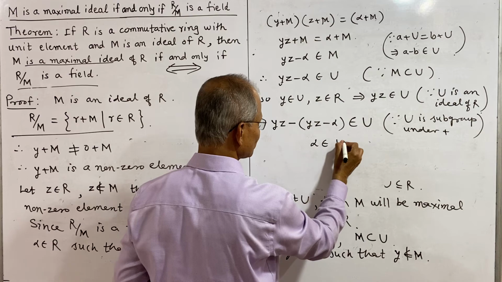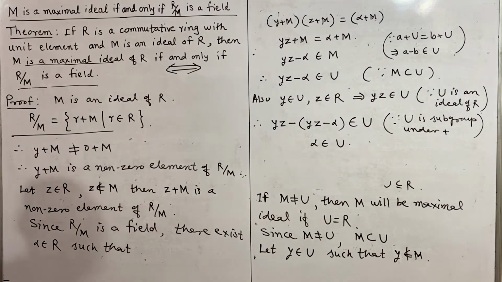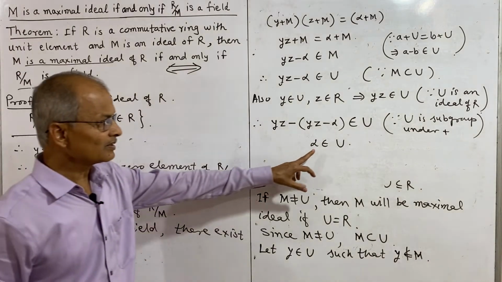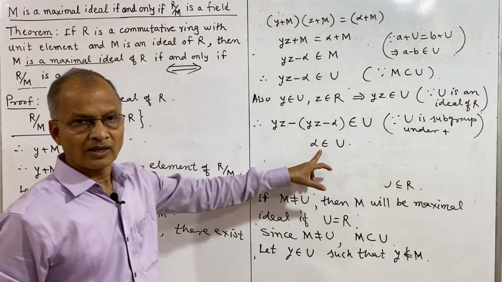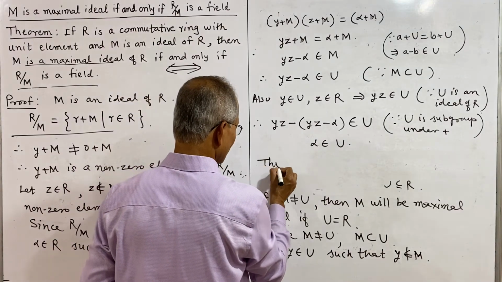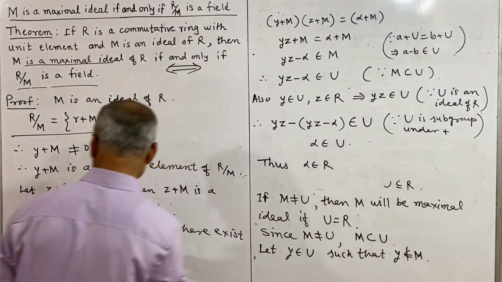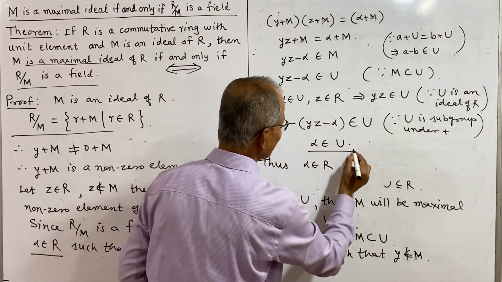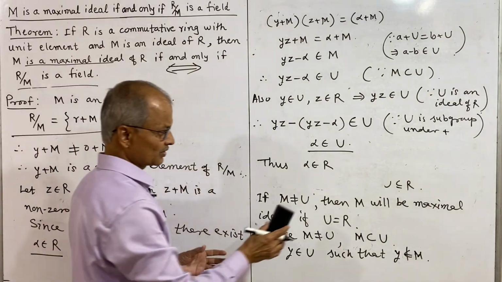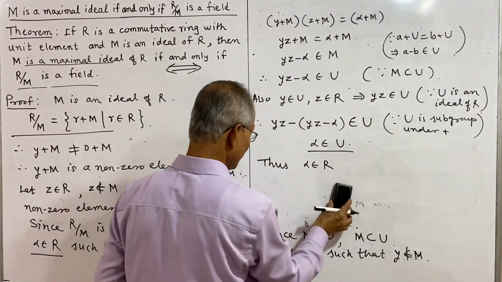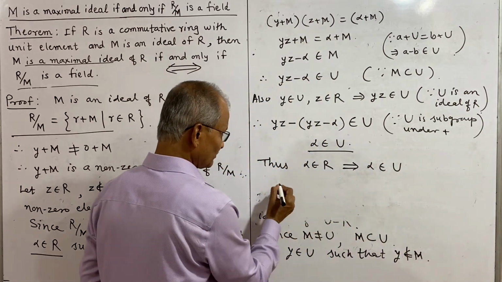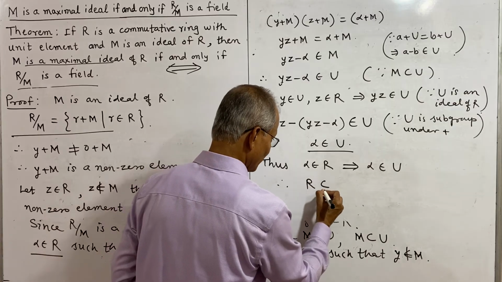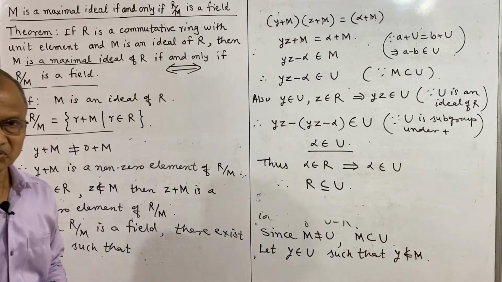Alpha belongs to U. Now you see, alpha belongs to R, and what we have obtained here is alpha belongs to U. That means every element of R is an element of U. From alpha belongs to R, we have obtained alpha belongs to U, and therefore R is a subset of U.